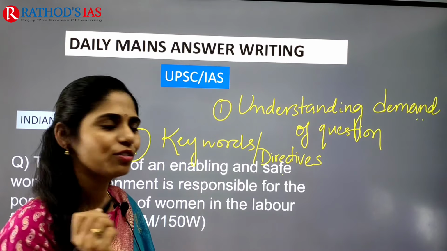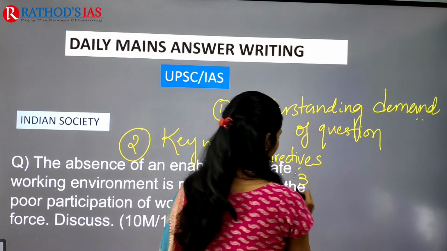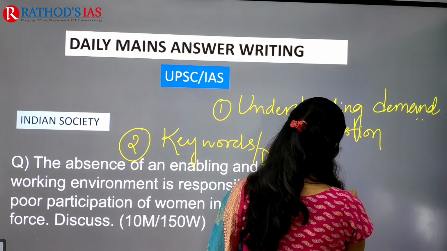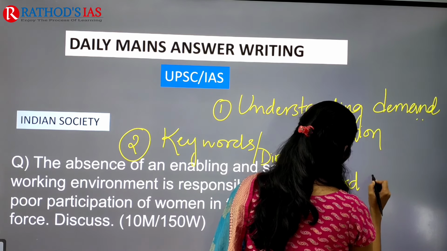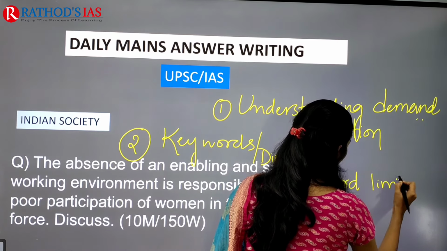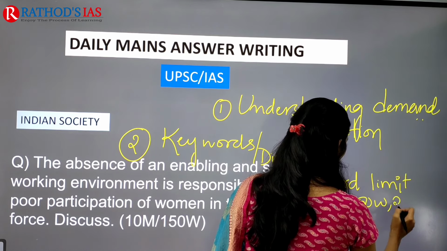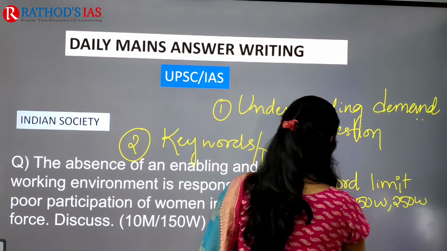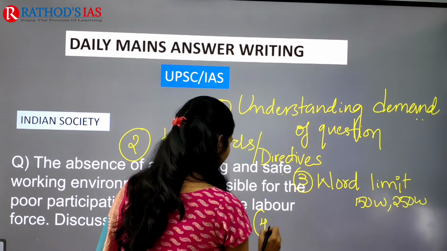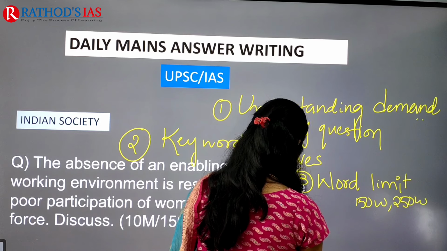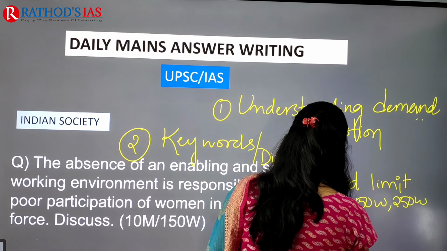The third problem you will be facing is writing an answer in a prescribed word limit, for example, 150 words or 250 words. And the fourth important challenge is running out of time limit.